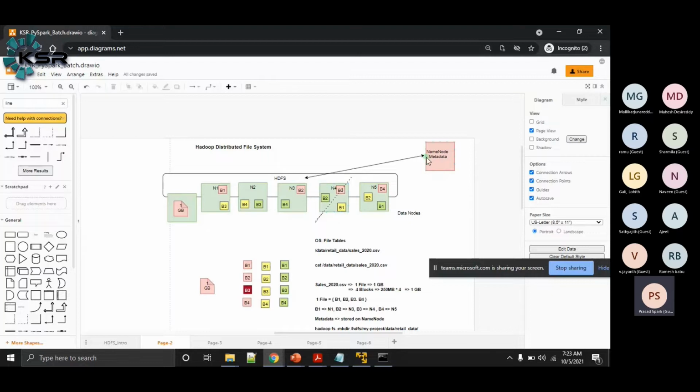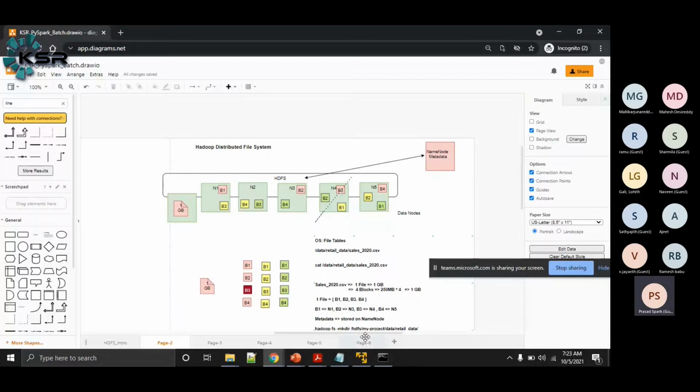And the name node will get the block report information from these data nodes to validate the checksum and ensure that the data is highly available on HDFS and reliably stored on HDFS.